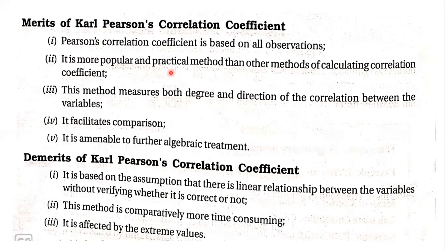There are a lot of studies which are done using the correlation coefficient, and it's one of the very, very simple statistical tools which is used for every research project or every research topic, because it will be easy for them to find out the relation between the two topics that they have taken, and they will be able to give a clear cut conclusion at the end of the research by using correlation and regression. Regression we will see later, but for now correlation. So this method measures both degree and direction of correlation between the variables.